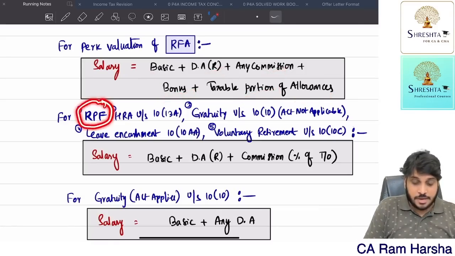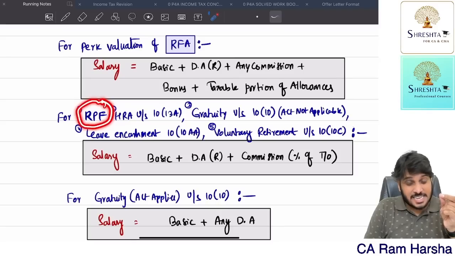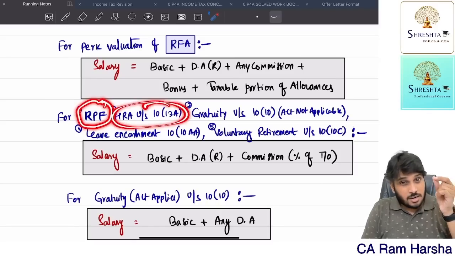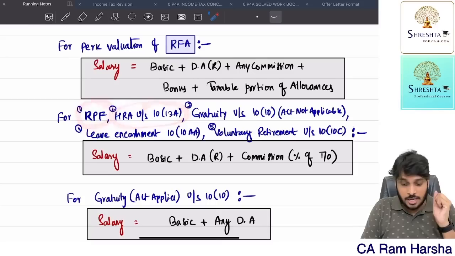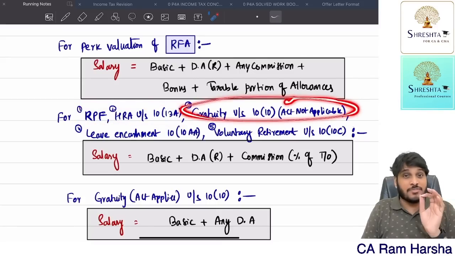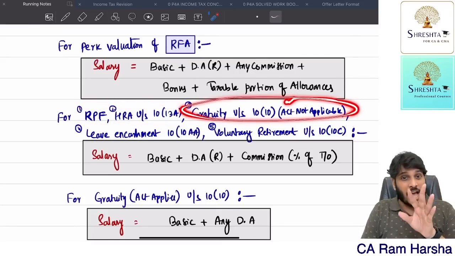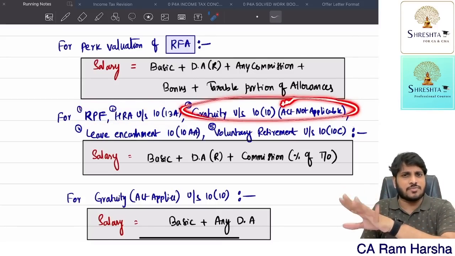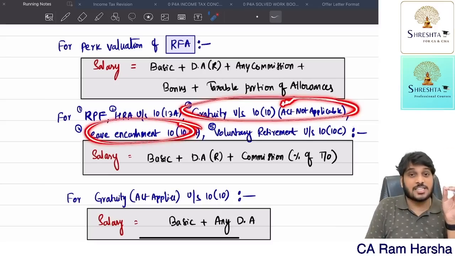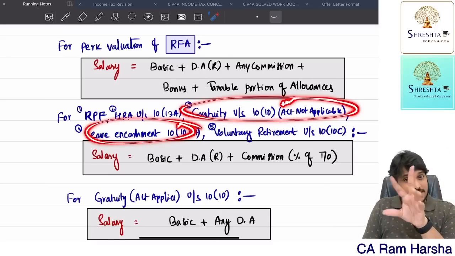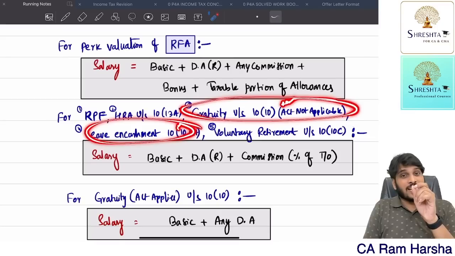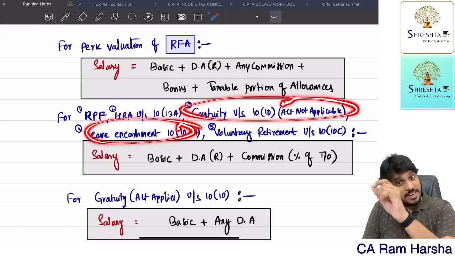For RPF, the employer contribution in excess of 12% of salary is taxable. For HRA, rent paid minus 10% of salary, 40% of salary, 50% of salary. Salary means what? Gratuity where the Act is not applicable: 15 by 30, nothing but 1 by 2, into average salary, for completed years of service. Leave encashment: 10 into average salary, or unutilized leave divided by 30 multiplied by average salary.